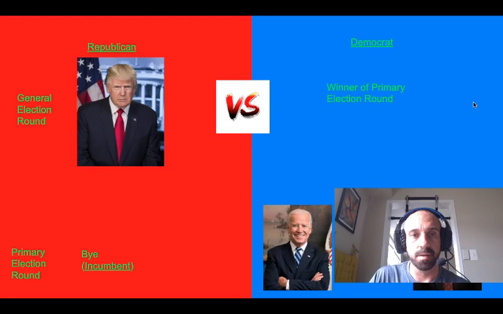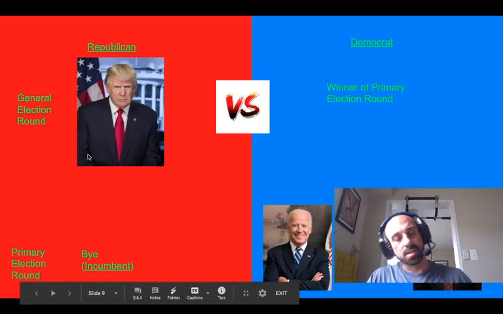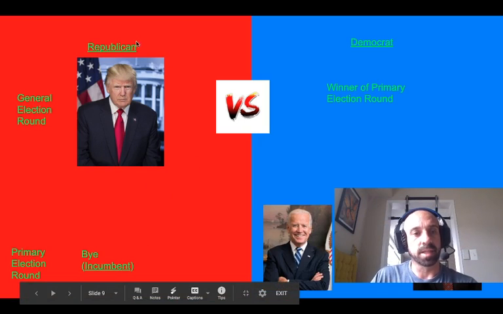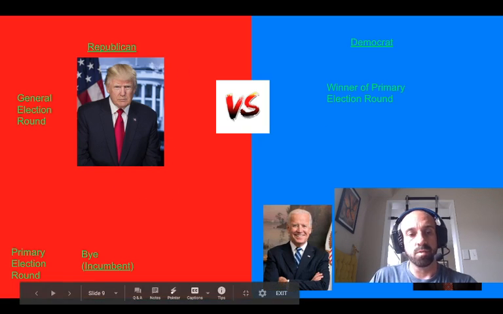All right, and since the Republicans already have a president in office, or an incumbent, it is most likely that the Republicans will go ahead and have Donald Trump be their candidate, whereas the Democrats are currently going through a primary election with Joe Biden and Bernie Sanders.